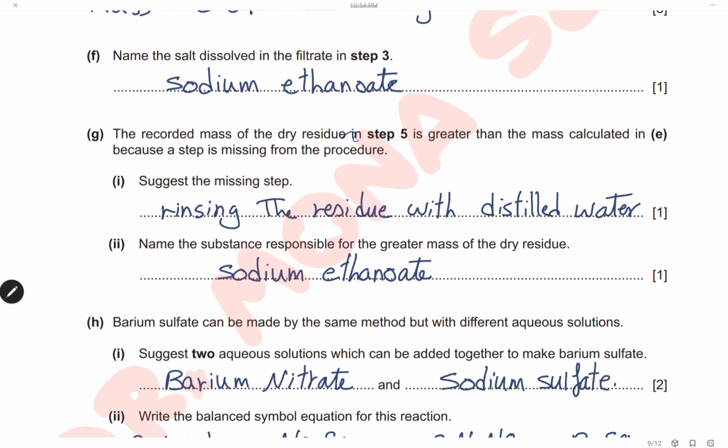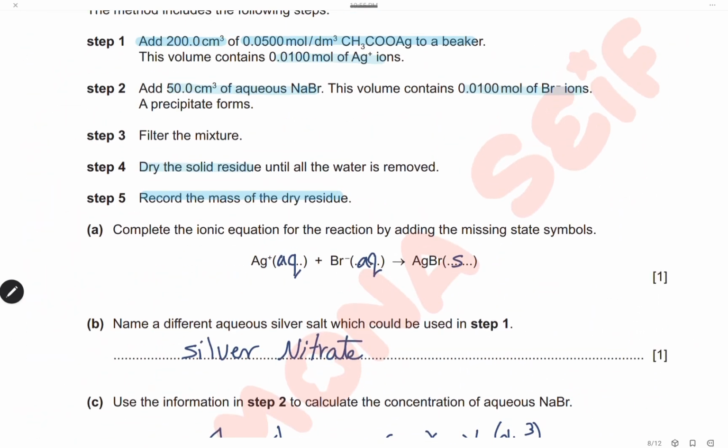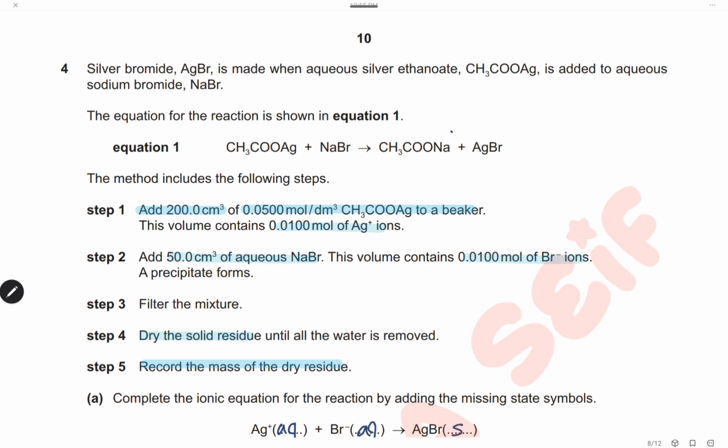The recorded mass of the dry residue in step 5 is greater than the mass calculated in E because a step is missing in the procedure. Suggest the missing step. We will refer back to the steps. Step 3, filter the mixture. Step 4, dry the solid residue. Before drying, we should wash the residue with distilled water to remove any soluble impurities, any soluble sodium ethanoate attached to the precipitate.